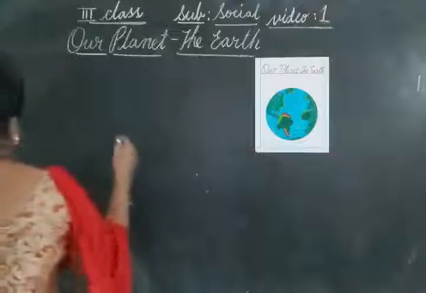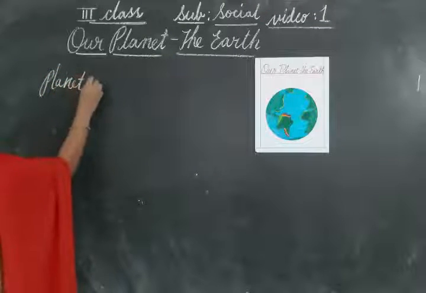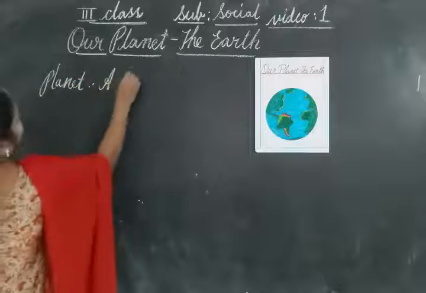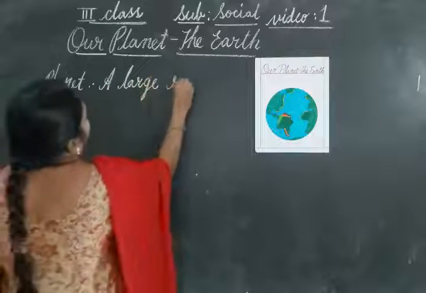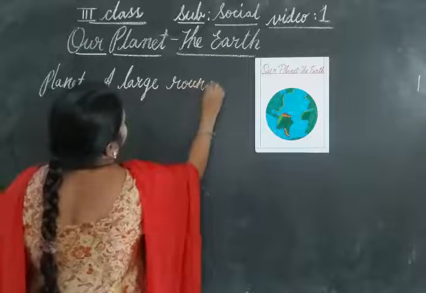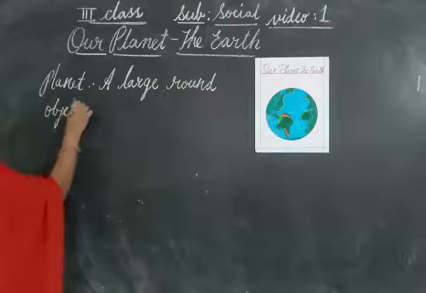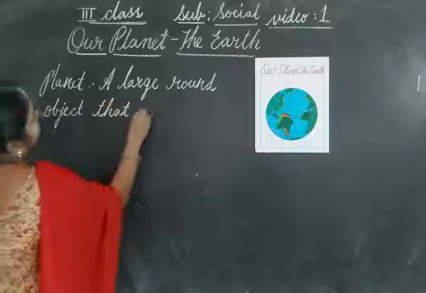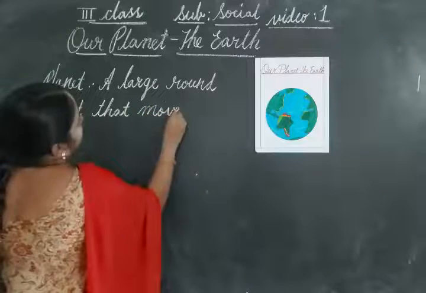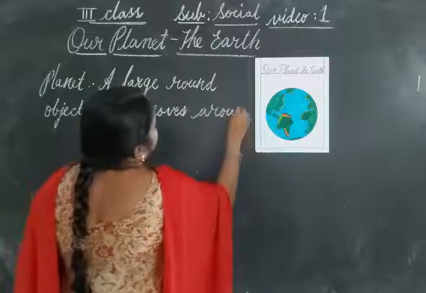I will write a definition on the board, children. Planet: a large round object that moves around the sun.